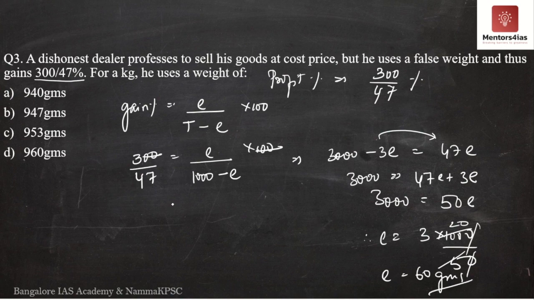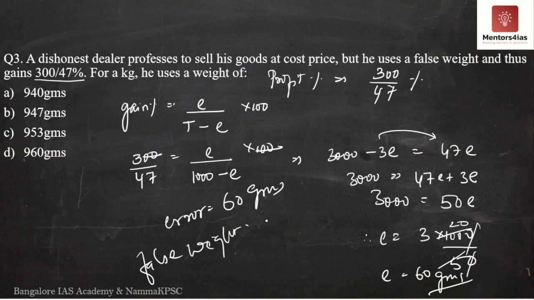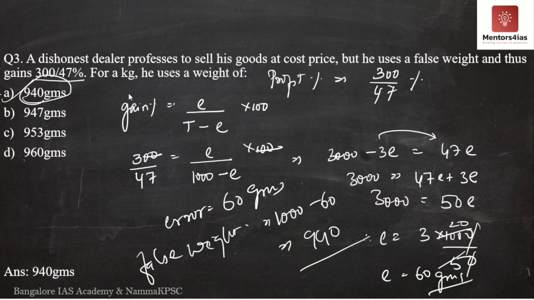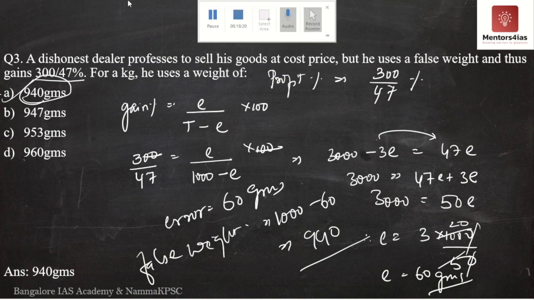Therefore, the error is 60 grams. If the error is 60 grams, what is the false weight or the inaccurate weight? This will be nothing but 1000 minus 60 grams, which is 940 grams. Therefore, the correct answer is 940 grams. The correct option is option A, 940 grams.